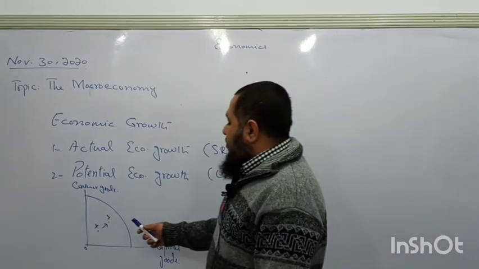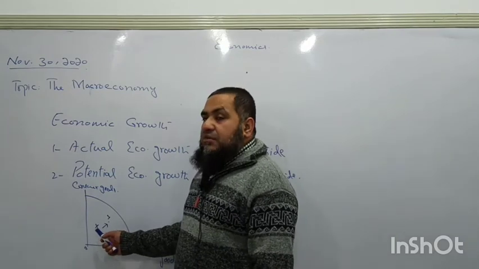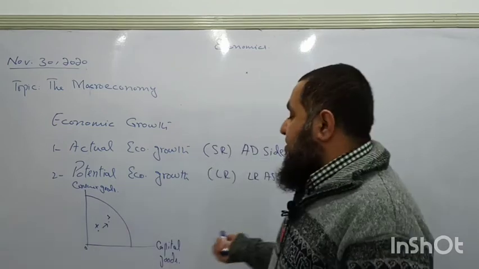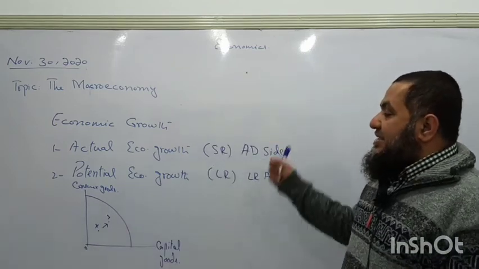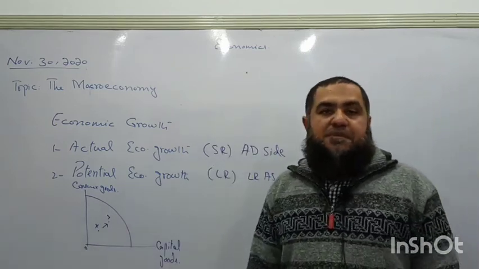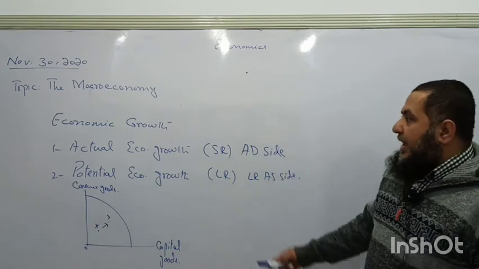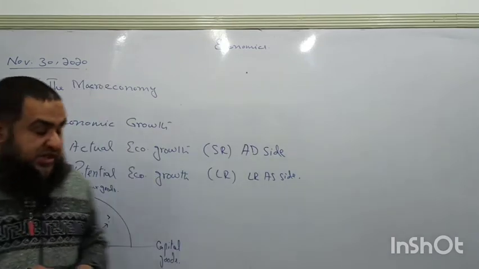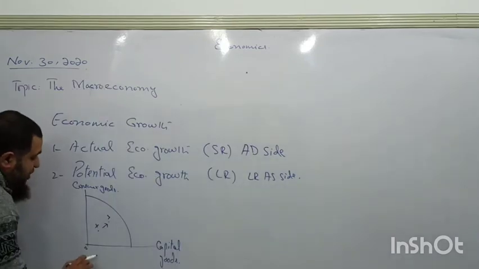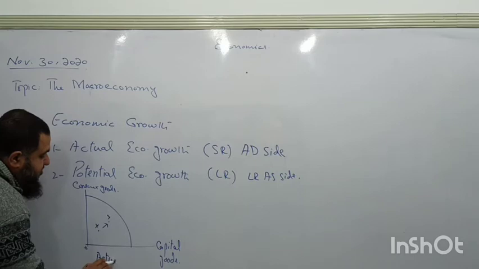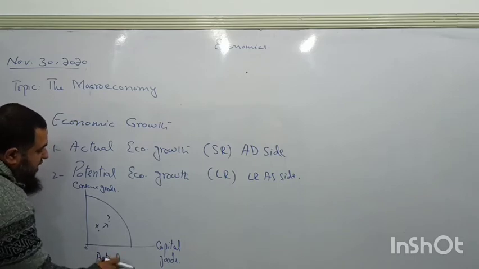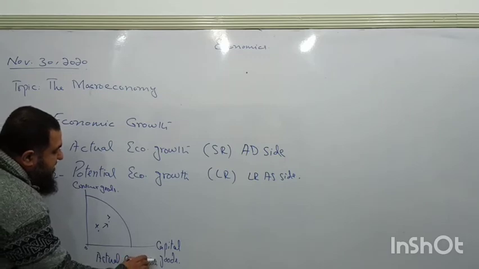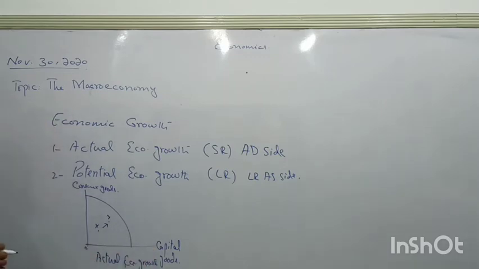So when the economy moves from a point lying below the PPC towards the PPC, it is using existing resources which are already present. Therefore actual economic growth takes place due to an increase in aggregate demand in the country.